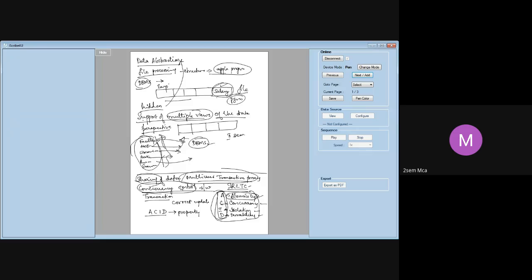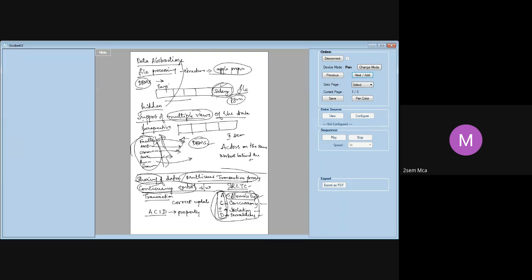ACID properties play a very important role. Okay, so that's about the characteristics of the database approach. In the next class we will learn a very important thing: who are the actors on the scene and the workers behind the scene.